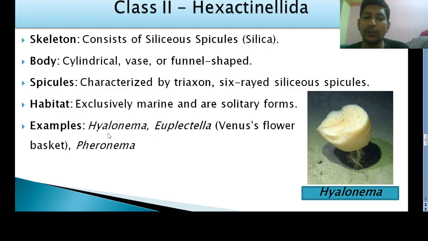Examples: Hyalonema, Euplectella, which is also called Venus flower basket, and Pheronema. Okay, so you can see the diagram of Hyalonema.